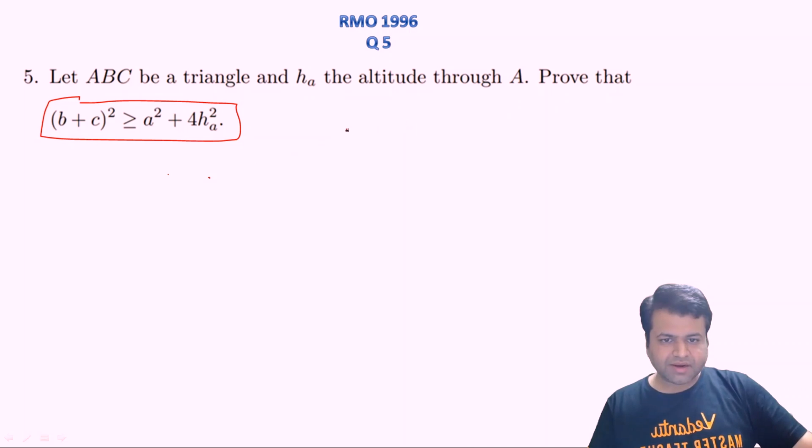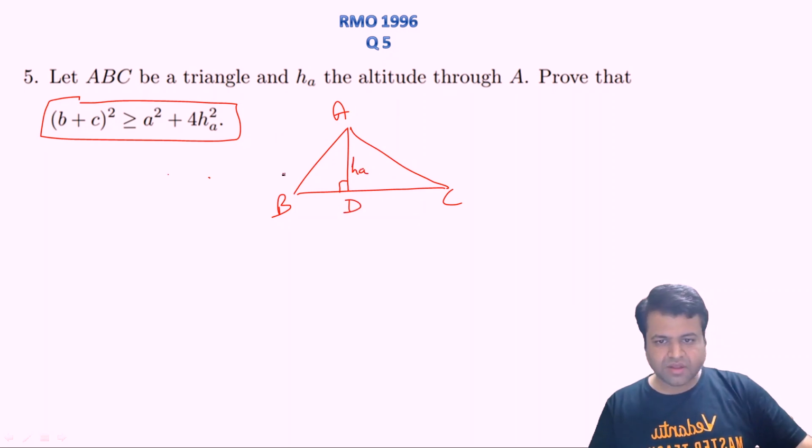Okay, let's make the diagram first. Let's assume this is a triangle ABC, and let's assume this is HA and this is point D, right? Opposite to B there is small b, this is small c, and let's assume this angle to be alpha and this angle to be beta.